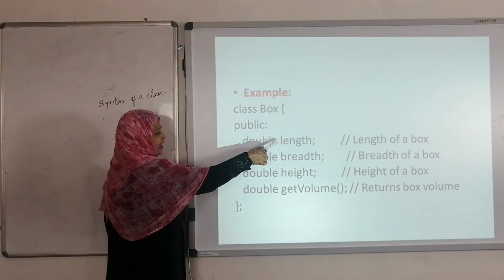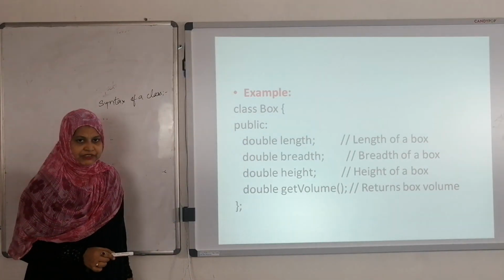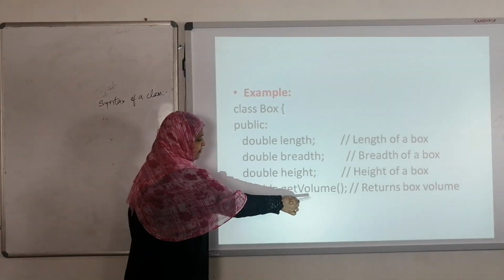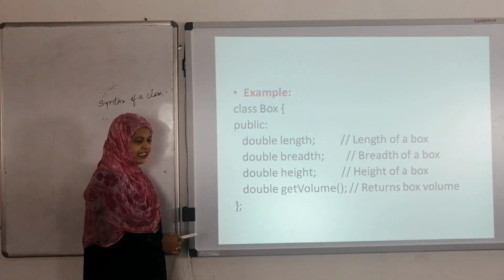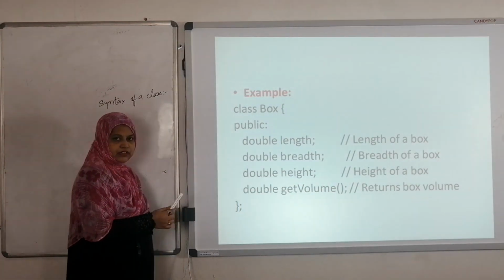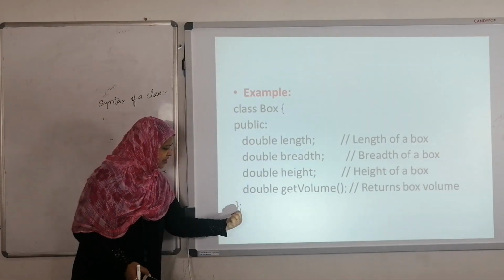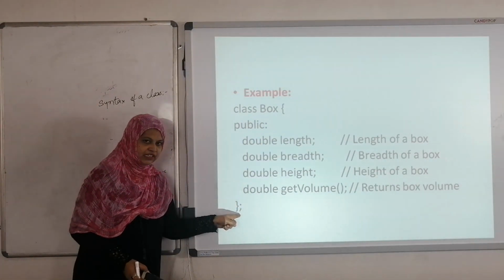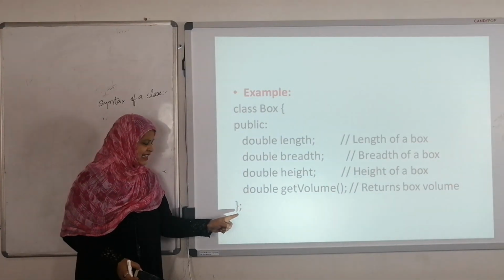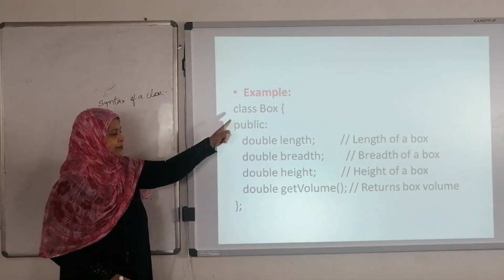And here, one more, we are going to use a member function. getVolume is the member function. The return type of this getVolume function is double. Then the opening braces and closing braces are there. After completion of the closing braces, we put the semicolon. So this is the declaration of a class. After the declaration of a class, we put the semicolon. So this is the Box class.